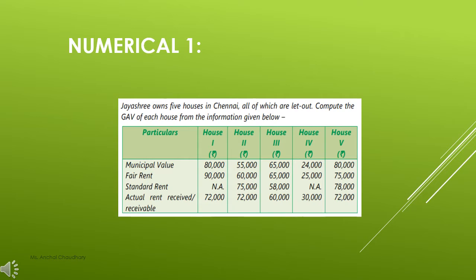Whereas standard rent is not applicable for house 1. No standard rent is given for house 1 as well as for house 4. And the standard rent, SR, for house 2 is 75,000, house number 3 is 58,000, and for house number 5 it is 78,000. Actual rent received or receivable is 72,000, 72,000, 60,000, 30,000, and 72,000.